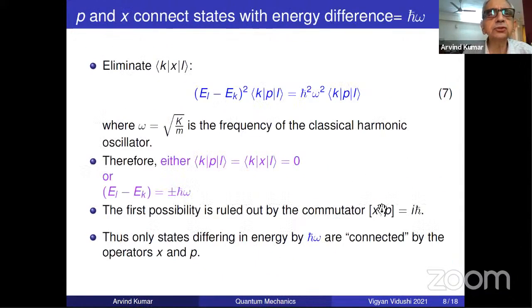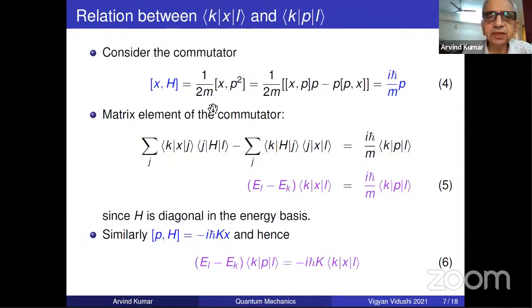So if you eliminate this, you will get the equation of square EL minus EK PL is equal to, take care of the constant. There may be half K, capital K there, but omega is root K by M. I leave these little constant things to you. This is entirely simple. I hope you have understood that I am eliminating KXL here. How will I eliminate? I multiply by EL minus EK here and use this equation.